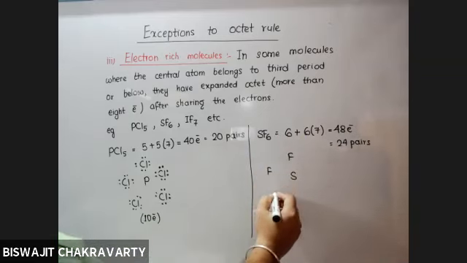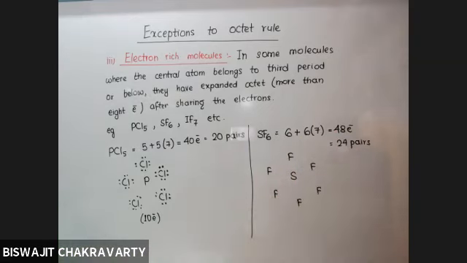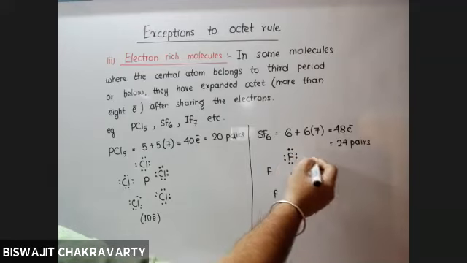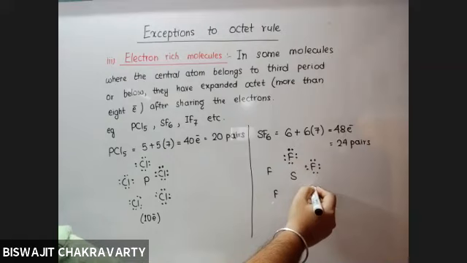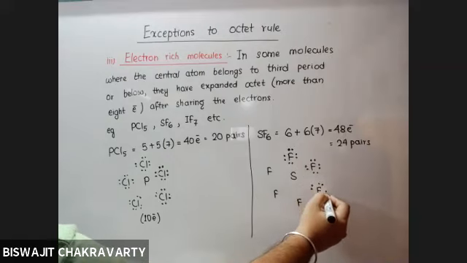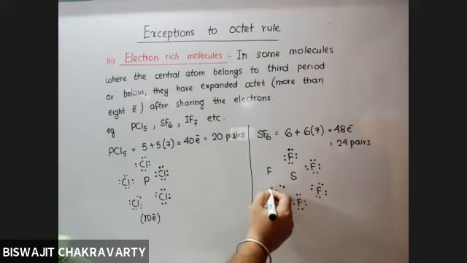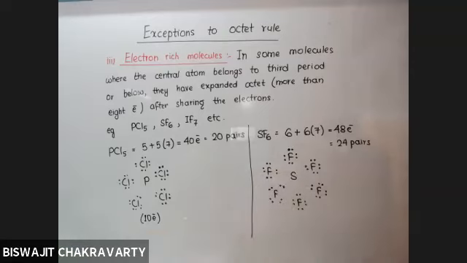So if you place 6 fluorine atoms around the sulfur and give octet to all of them, then you will notice that every fluorine has completed octet, and sulfur after sharing has how many electrons?